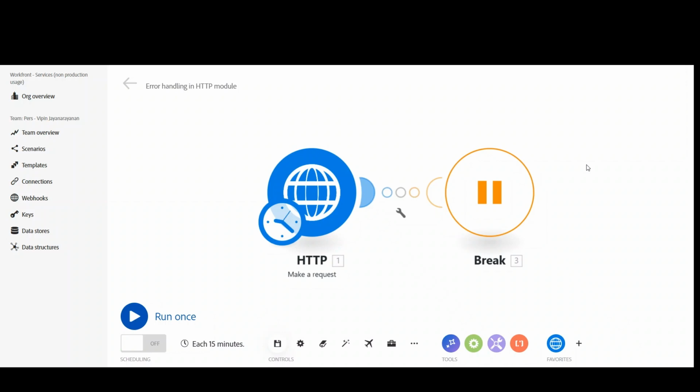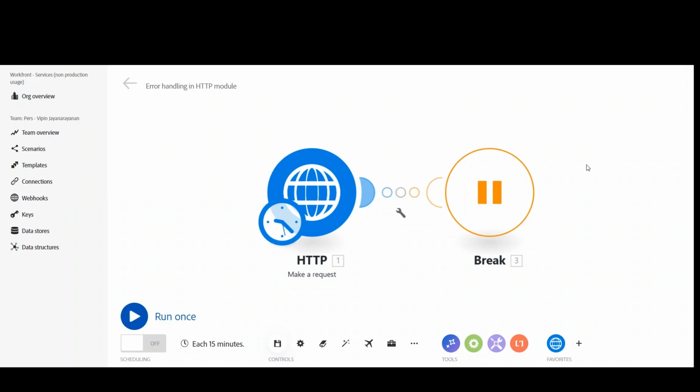And what happened was the API was failing for some reason, and even though I had added an error handler, the errors were not caught. Okay, and if the errors are not caught, obviously the scenario is going to be stopped and the integration is going to be done. Okay, so that's what happened here.